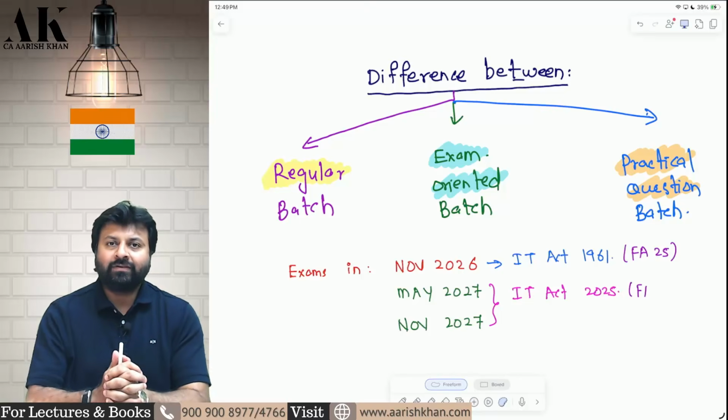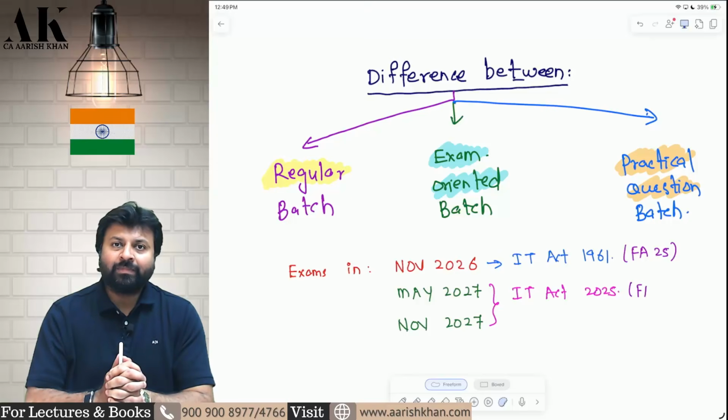So a lot of students have a doubt with respect to what is the difference between the three batches, and mainly many students have a doubt what is the difference between regular batch and exam oriented batch. Mainly practical question batch is generally a question batch. There we do not cover any concepts. But as far as regular batch and exam oriented batch is considered, it covers both concept as well as questions.